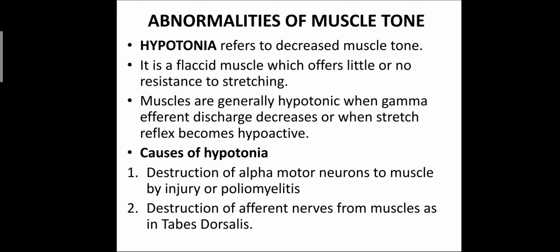Causes of hypotonia: destruction of the alpha motor neurons to the muscles by injury or poliomyelitis, and destruction of the afferent nerves from the muscles as in tabes dorsalis. So these are the causes of hypotonia.